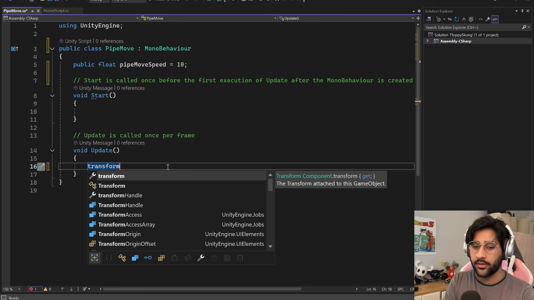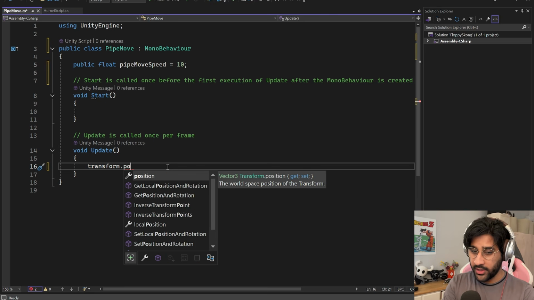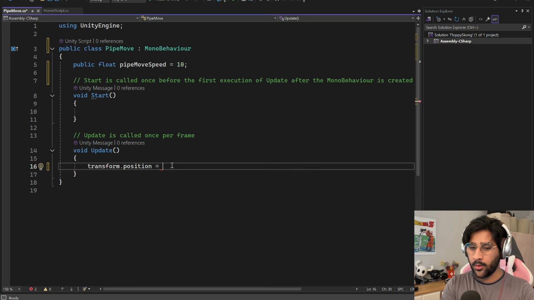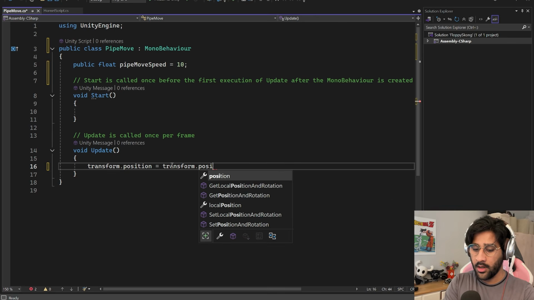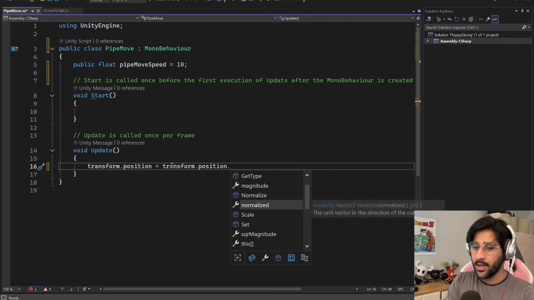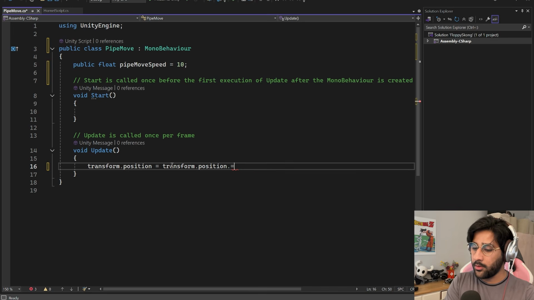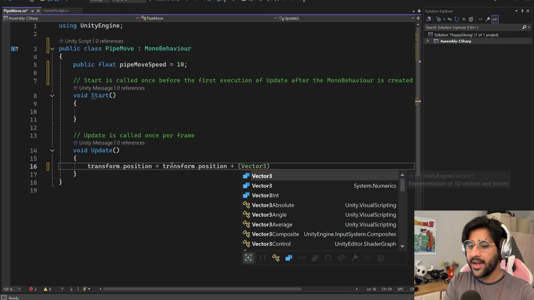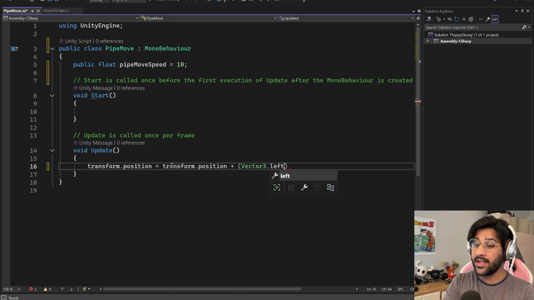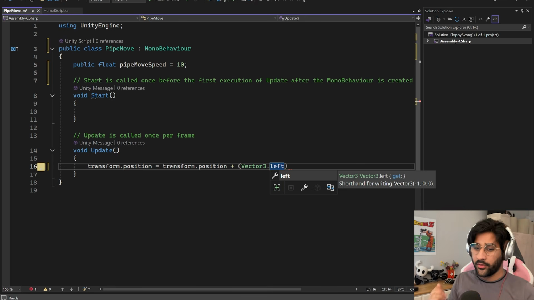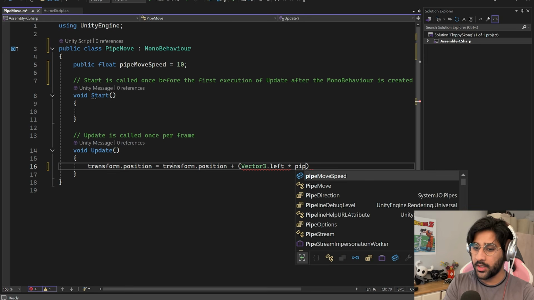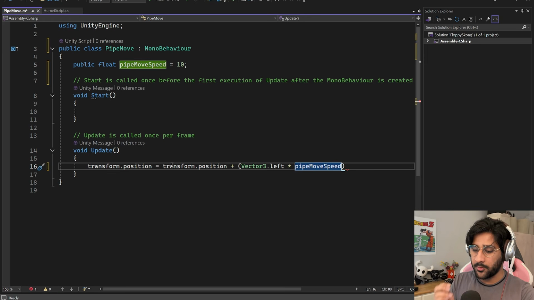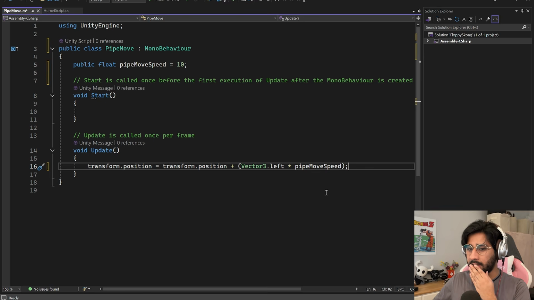I'm transforming the positions of the pipes. So I write transform position, and the position I'm transforming is the initial position of the pipe, which is again transform.position. This is the starting position of the pipe, and then I'm adding to it a vector, this time Vector3.left, because I want the pipes to move left on the screen with a speed of, like, I could dictate it right now, but again, I want to be able to change it in the inspector, so I'm going to use my variable that I made, pipeMoveSpeed, and then obviously ending my code line with a semicolon.